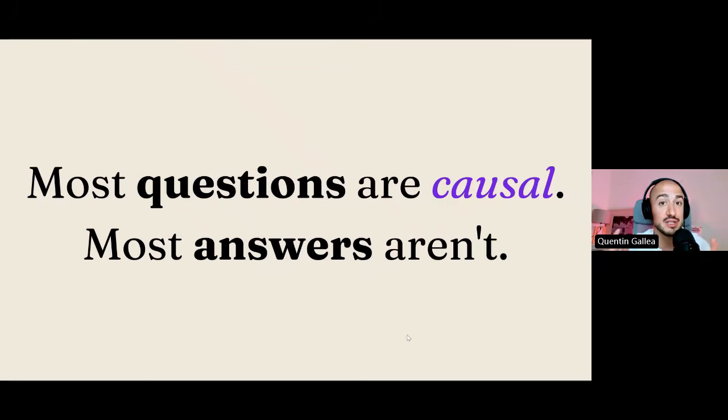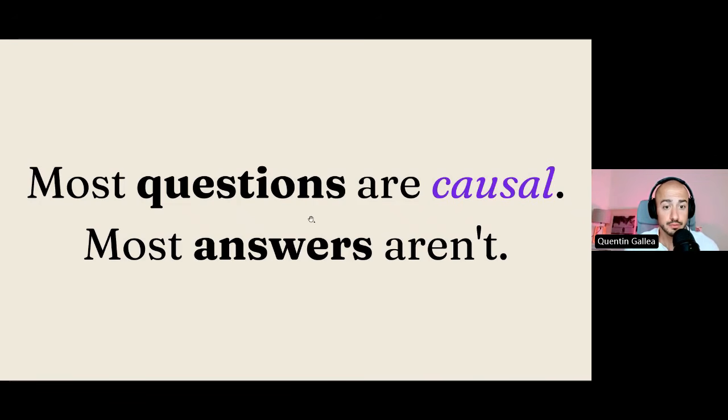Most questions in the world are causal, and most answers are not. That's really something that's keeping me awake at night, because I see all these mistakes every day that sometimes drive me crazy. When you know causal inference, it seems obvious that it's wrong and misleading. And as most of these questions are causal and most answers are not, it leads to many costly mistakes. So I really want to change this, and to contribute at least and do my best to change this clear